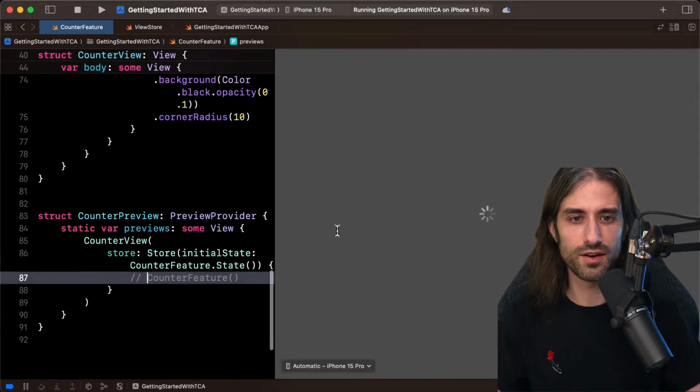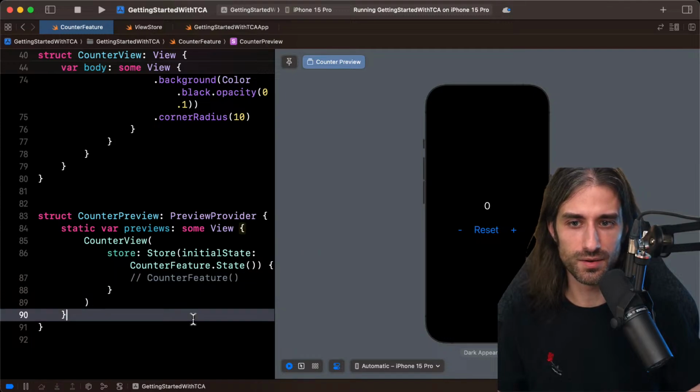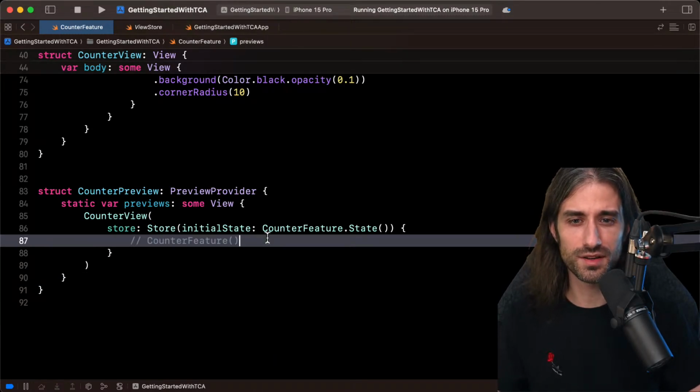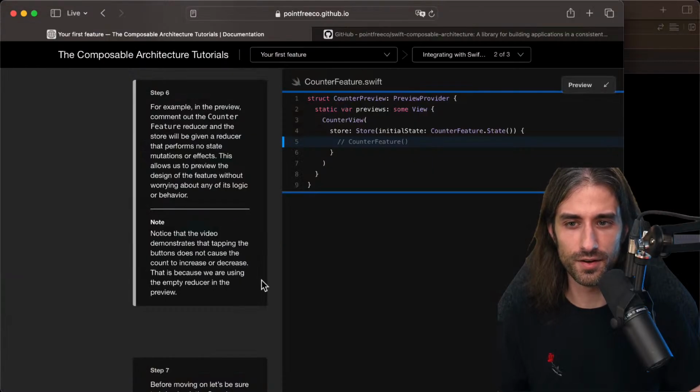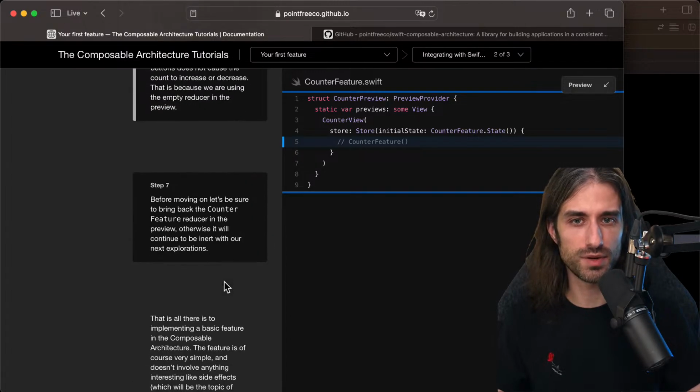Let's see how the preview looks like with this change. Okay, reset doesn't do anything, but that's not a good way to test it. Plus and minus also don't do anything. So that's interesting. I didn't know about this feature of TCA. And here it says, notice that the video demonstrates that tapping the button does not cause the count to increase or decrease. That is because we are using the empty reducer in the preview.